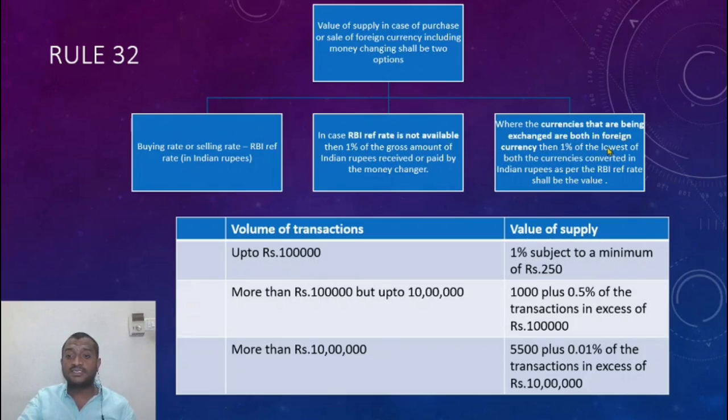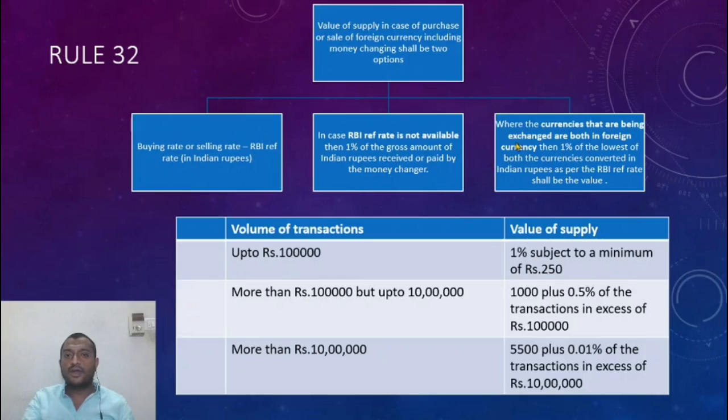Where the currencies being exchanged are both foreign currencies, then it is 1% of the lowest of both the currencies converted into Indian rupees as per the RBI reference rate. So what does this mean? I am converting Swiss dollars into French francs, so there are no Indian rupees involved. I want to convert Swiss dollars into French francs with Zen Money in India. He takes Swiss dollars from me and gives me French francs. There are no Indian rupees involved, so I cannot use these two rules.